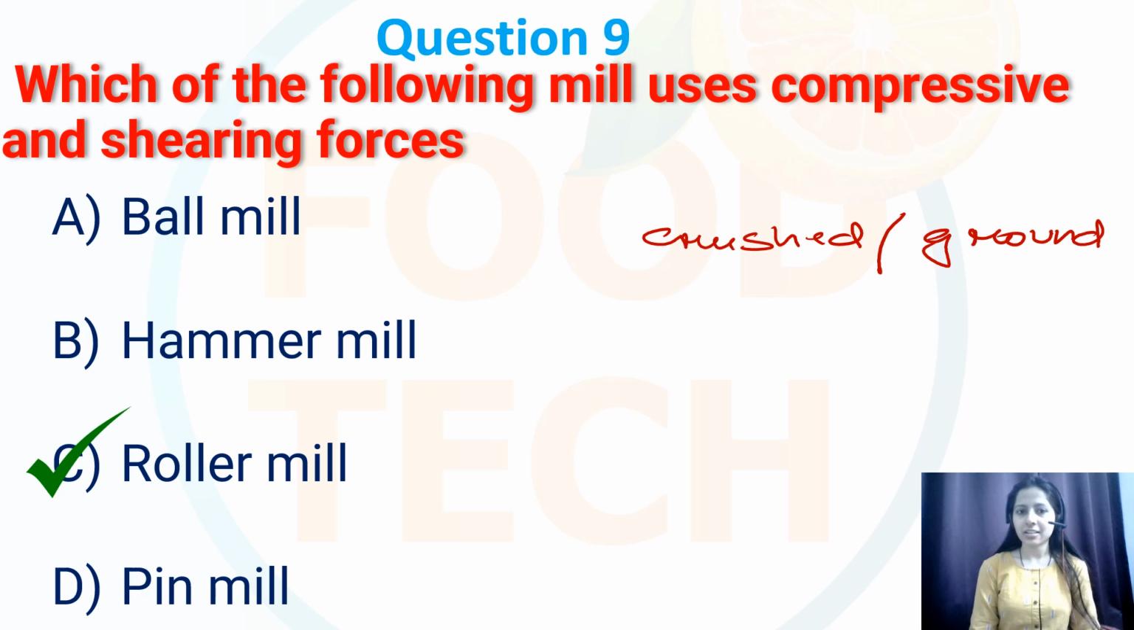So the material is fed between these rollers, and it is subjected to both the compressive as well as the shearing forces as it passes through the gap between the rollers. So the combination of these two forces allows for the efficient grinding and crushing of the materials which has been fed into the rollers. So over here my correct option is option number C, that is roller mill.